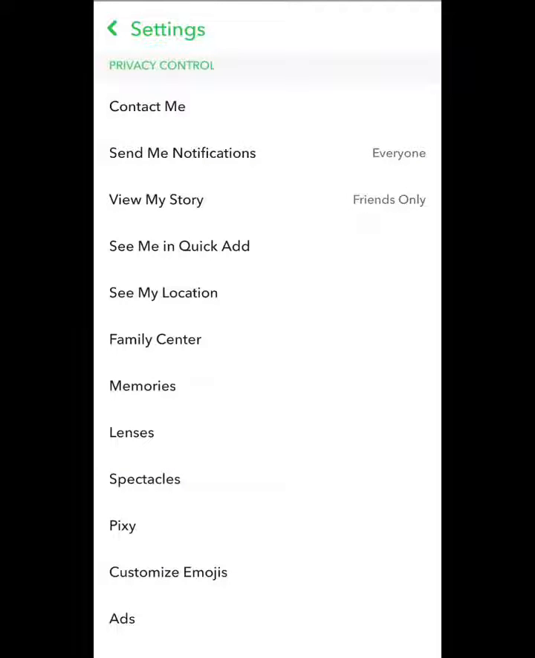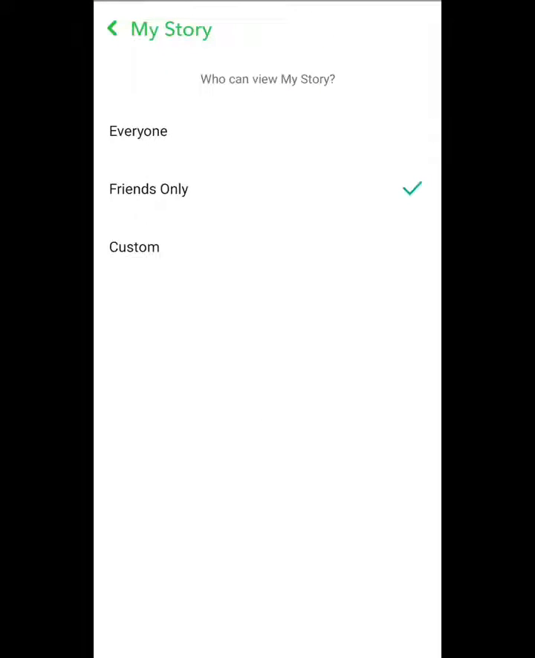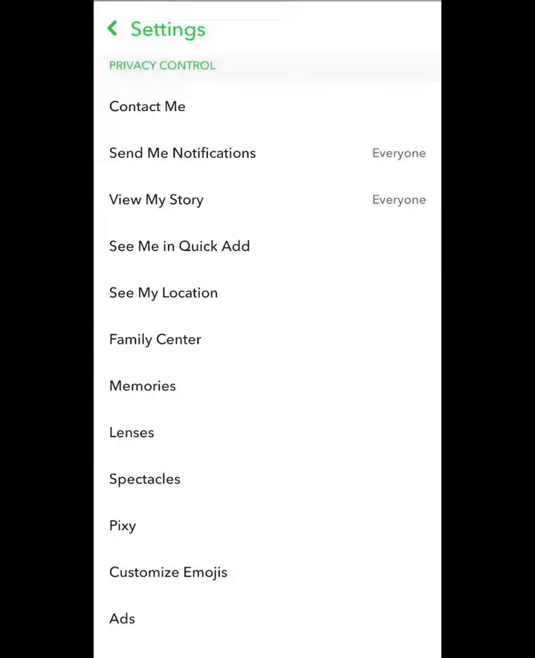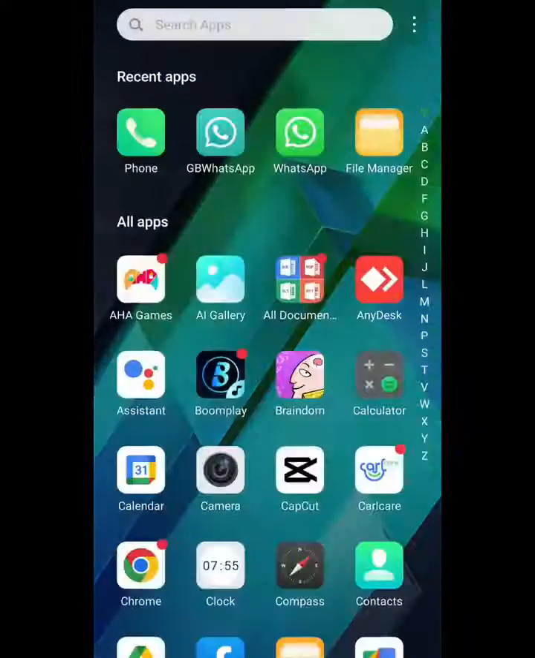You can see the third option, view my story. Click on this and you can see the first option, everyone. Click on everyone. When all are set to everyone, go back again and cancel this, and open your Snapchat app again